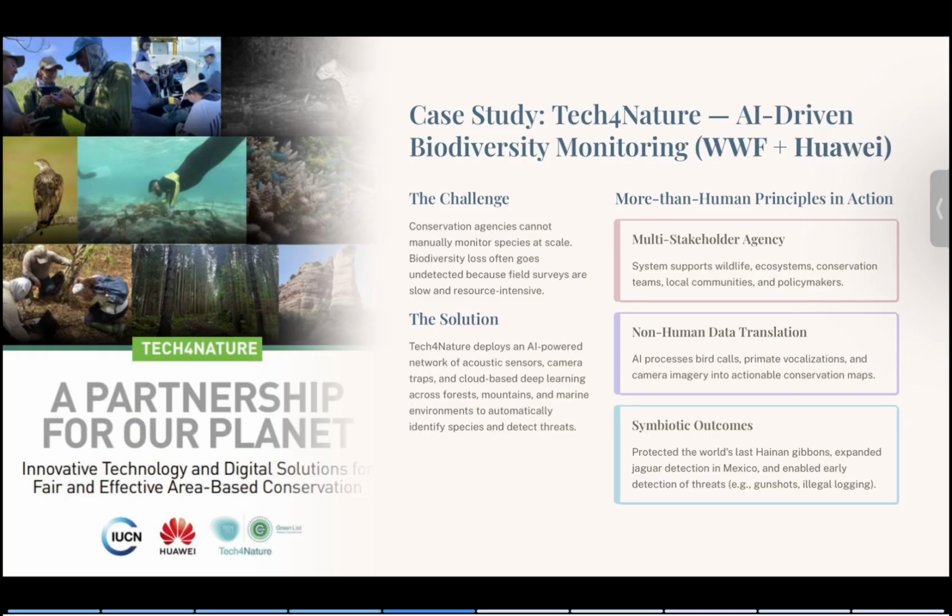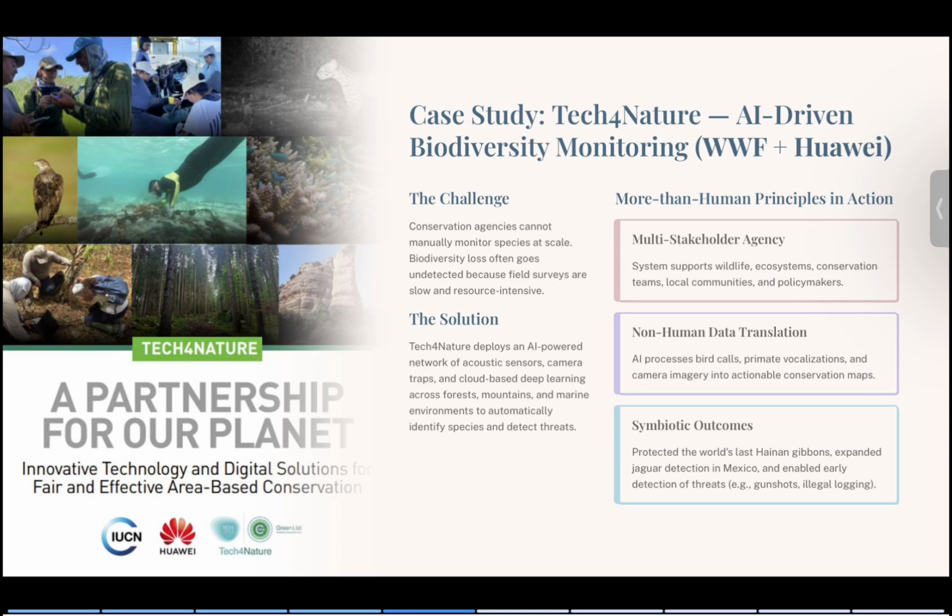Now, let's dig into a real-world example of modern human design in action. Tech for Nature is a global program created by WWF and Huawei. It uses AI-driven acoustic sensors and camera traps to monitor wildlife populations in places such as Mexico, China, Kenya, and the Swiss Alps.